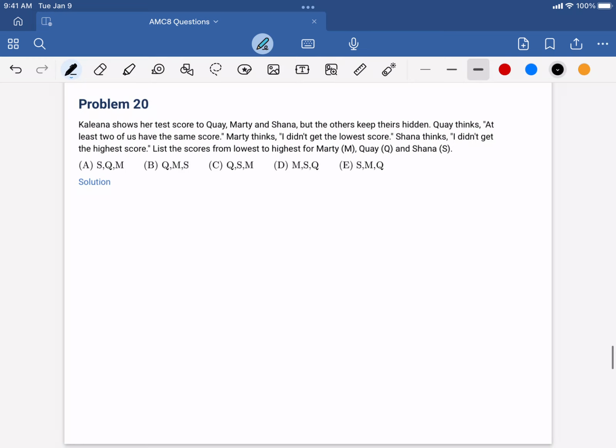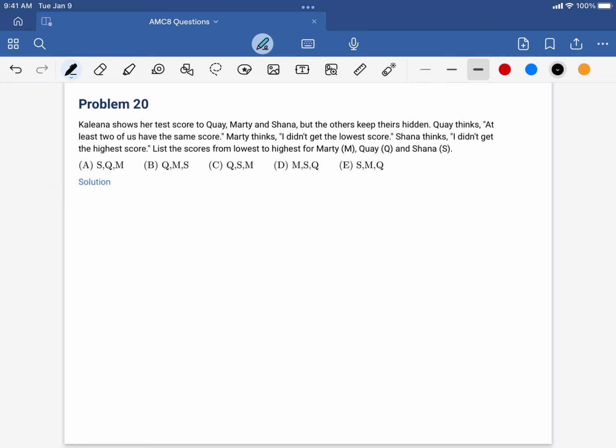Problem 20. Kalina shows her test scores to Quay, Marty, and Shanna, but the others keep their hidden. Quay thinks at least two of us have the same score. Marty thinks I didn't get the lowest score. Shanna thinks I didn't get the highest score. List the scores from lowest to highest for Marty, Quay, and Shanna.